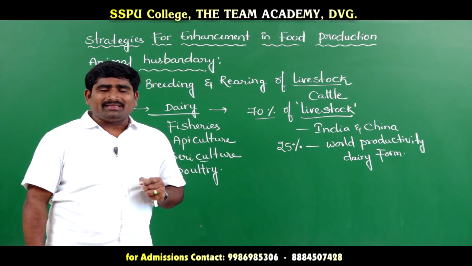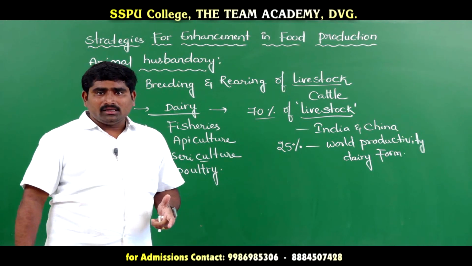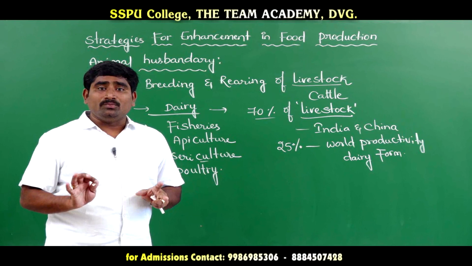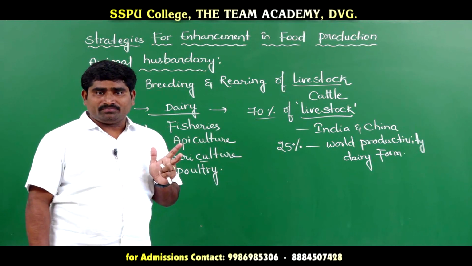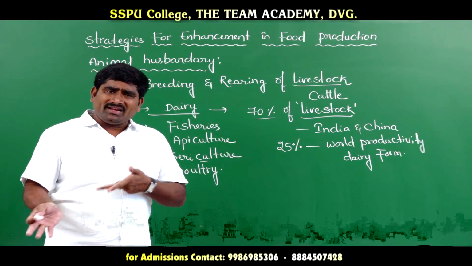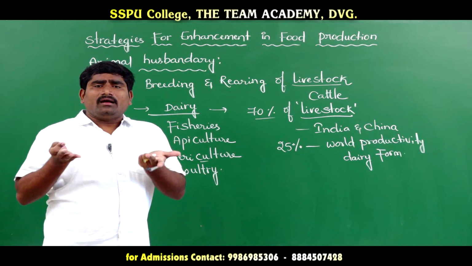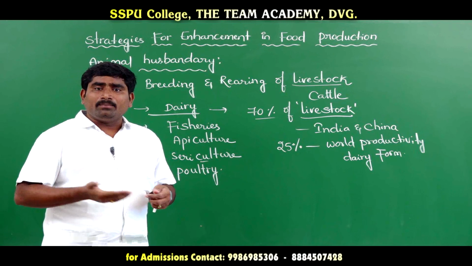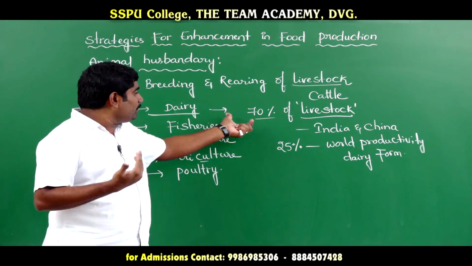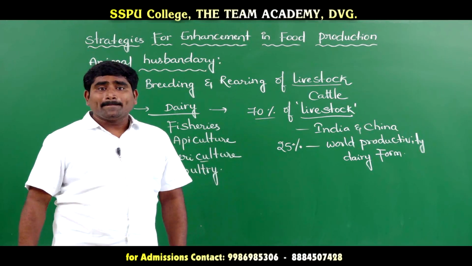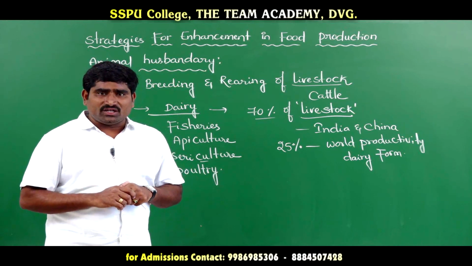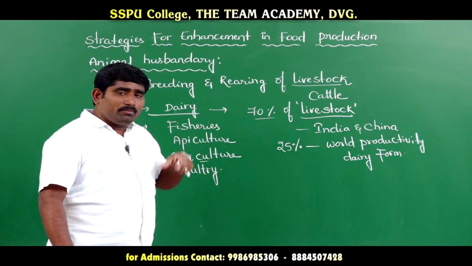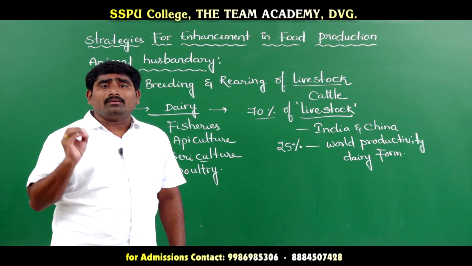Conventional methods means nothing but the old methods. Those methods are not enough to meet the demands of the increasing population. When the population is increasing, we need to improve the food, we need to improve the dairy farm, and we need to improve milk productivity also.